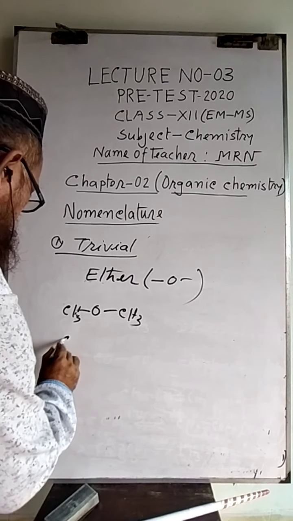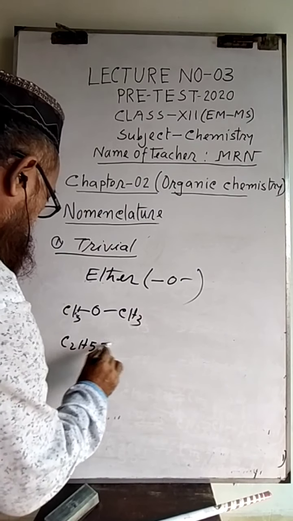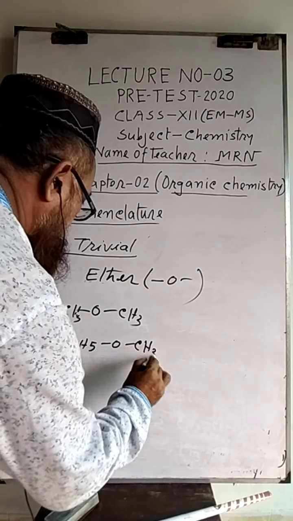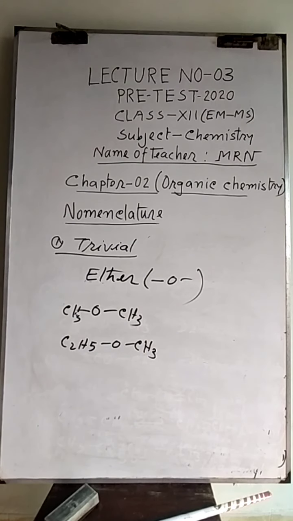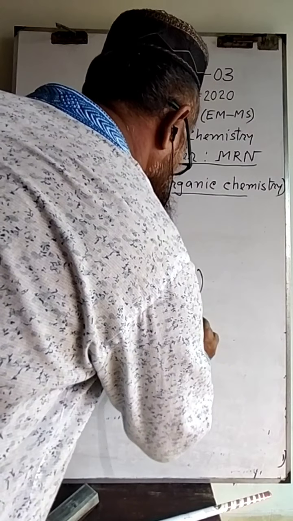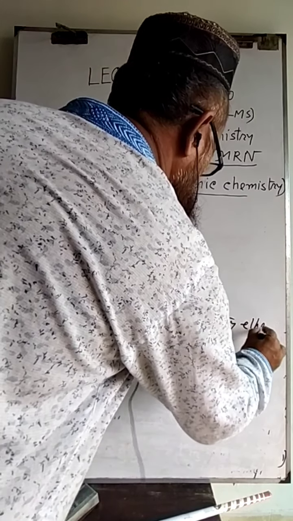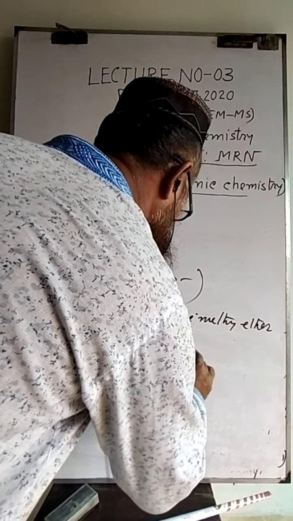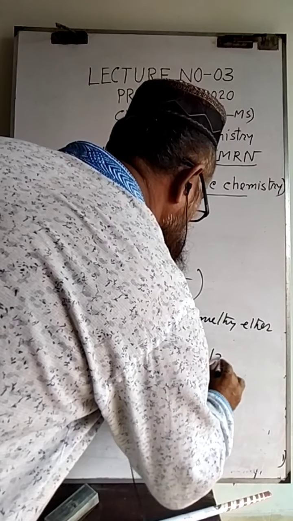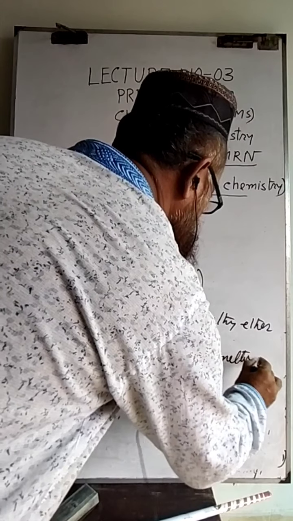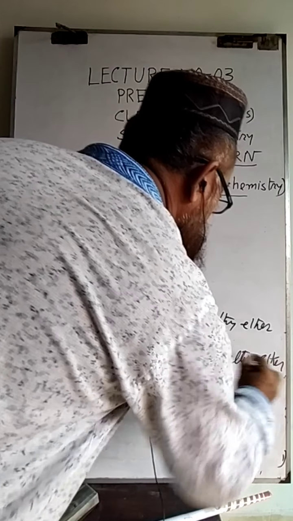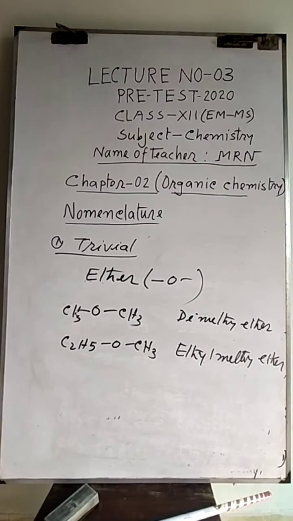Another one will be ethyl methyl ether. Okay, and so on. Very simple. Next one, amines.